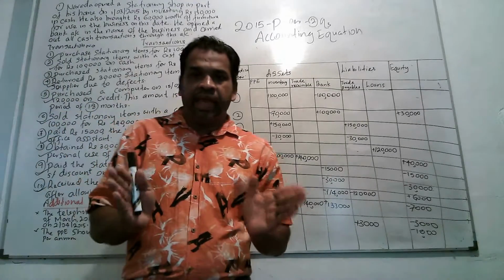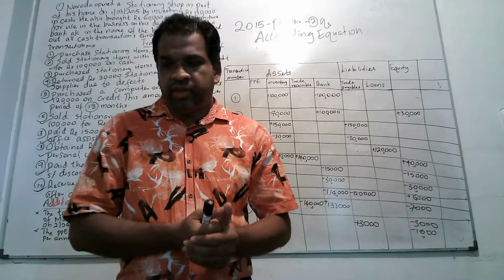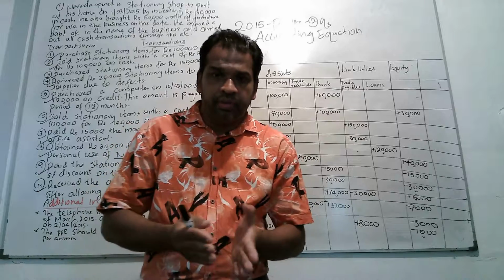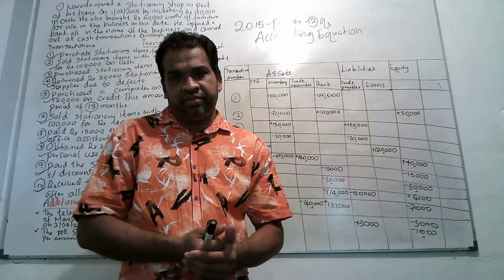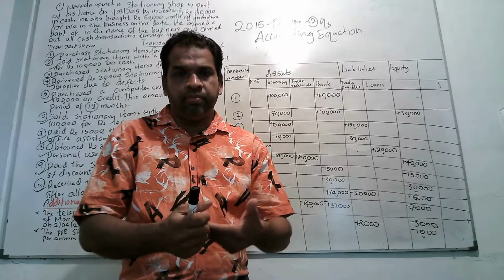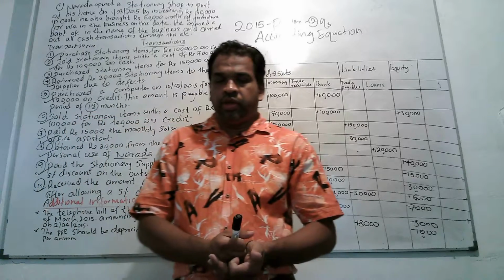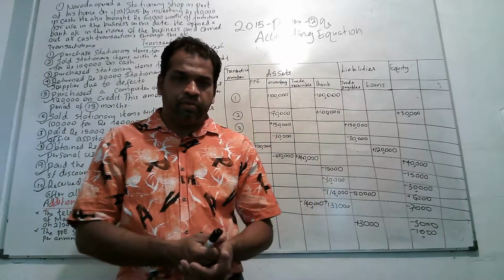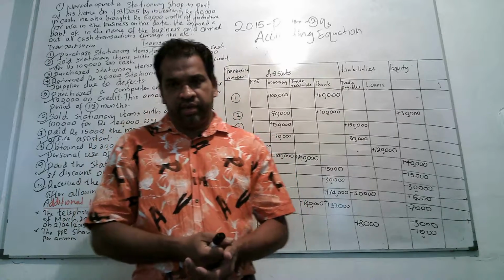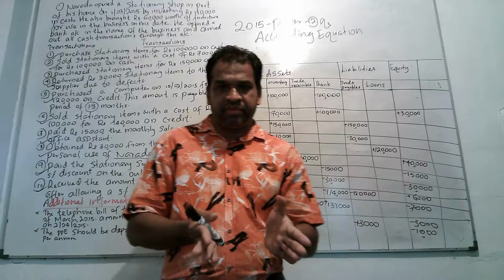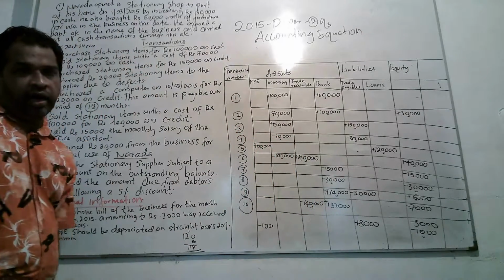At the exam we can have two types of questions. Sometimes the examiner will give you a question with opening balances, that is a business coming from the previous year. And also the second type, you will be given a question which is just commenced, or which is just started. Therefore, we can't have opening balances. Right. This is a just commenced business.